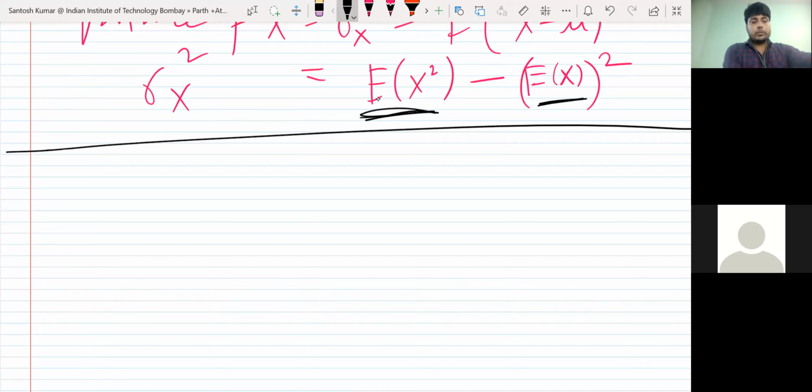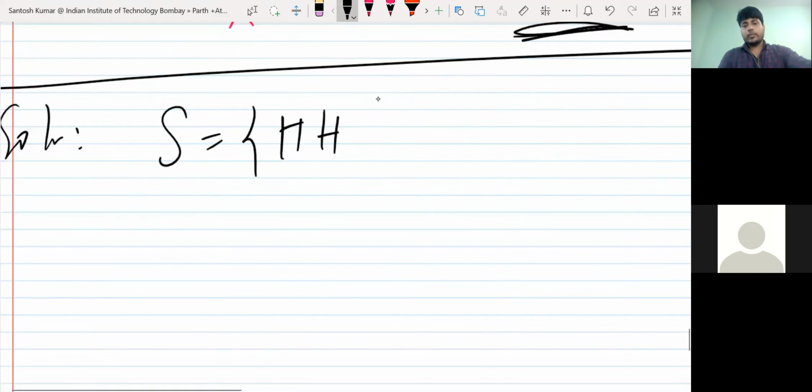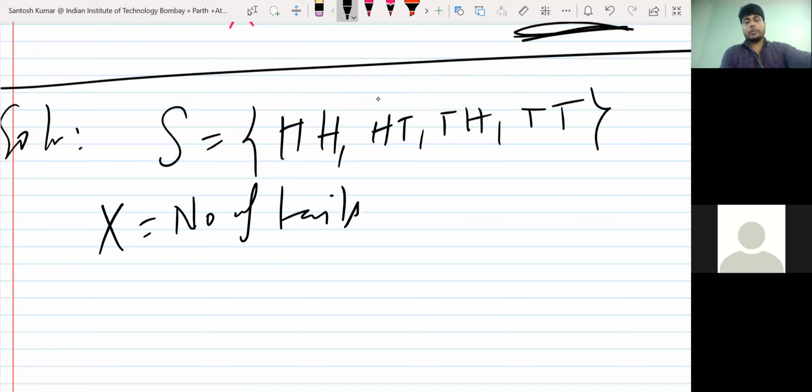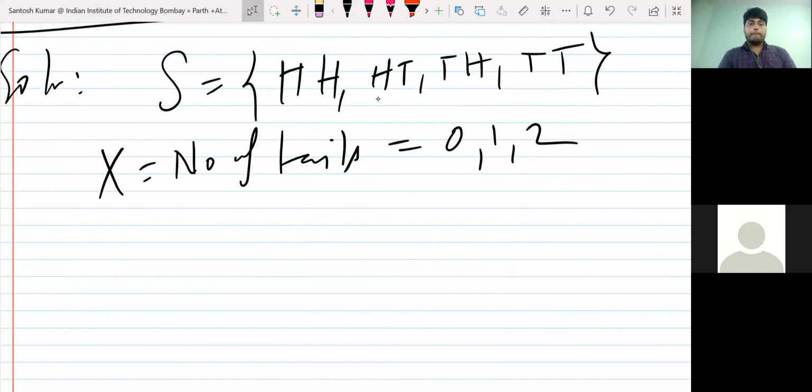The question was we tossed a coin twice. So the sample space is HH, HT, TH, TT, and X we define as the number of tails. So that may be 0, 1, 2, because we are tossing the coin twice. So either no tail comes, or one tail will come, or two tails will come. And the question is to find E(x).